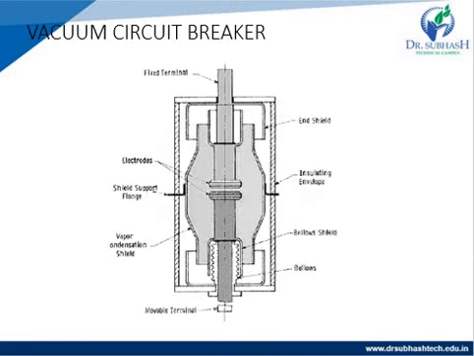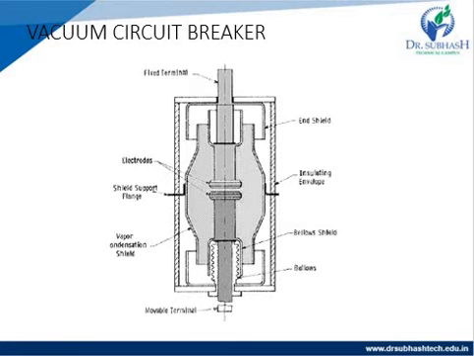So this is the figure of a vacuum circuit breaker. There is a shield on the outer side and two electrodes, one fixed and another moving. The shield is supported around the area of the electrodes and enveloped using an insulator envelope.